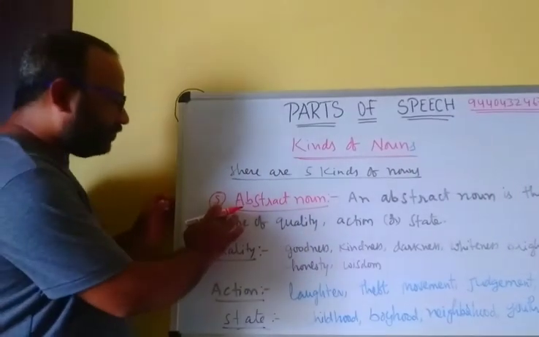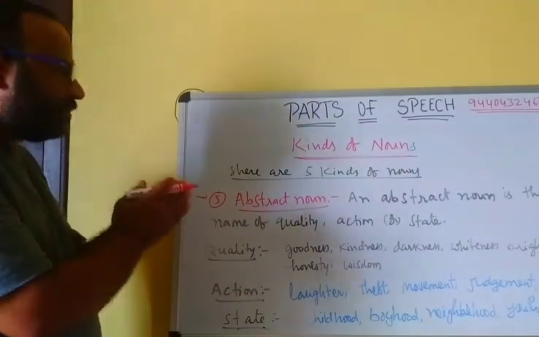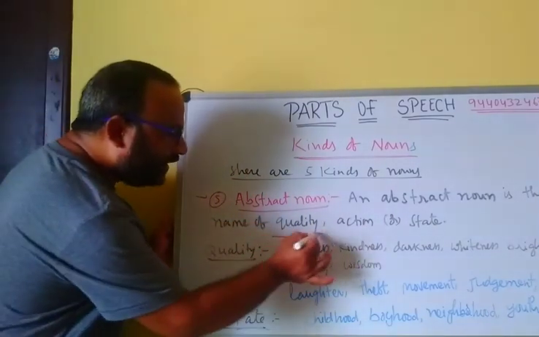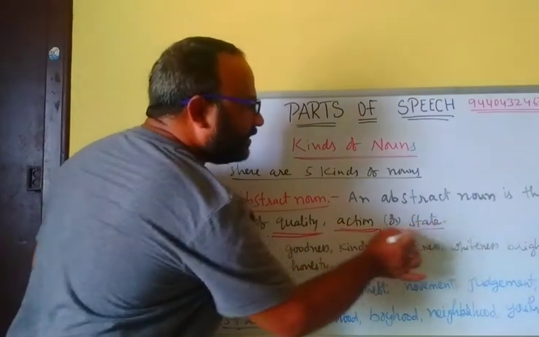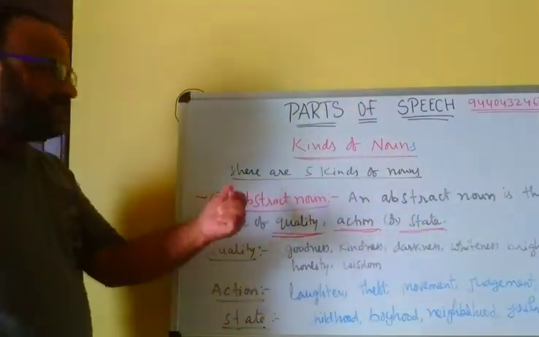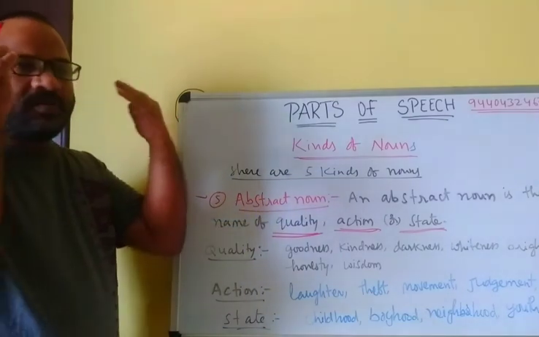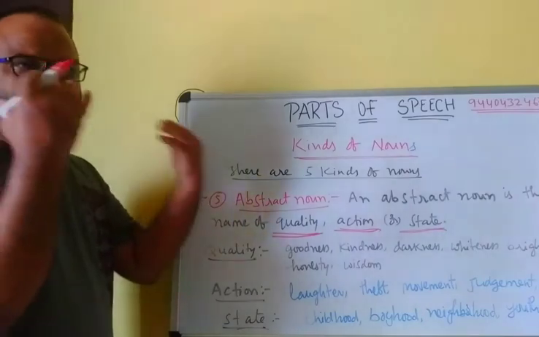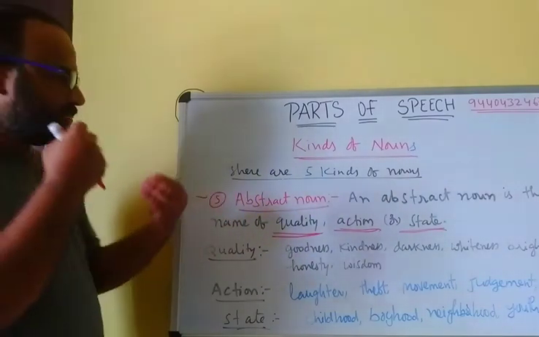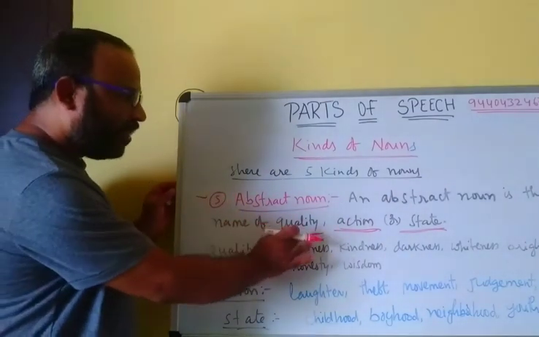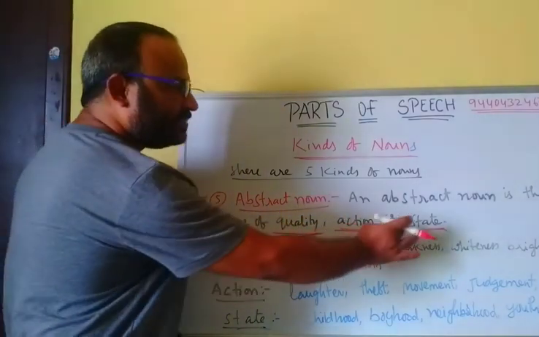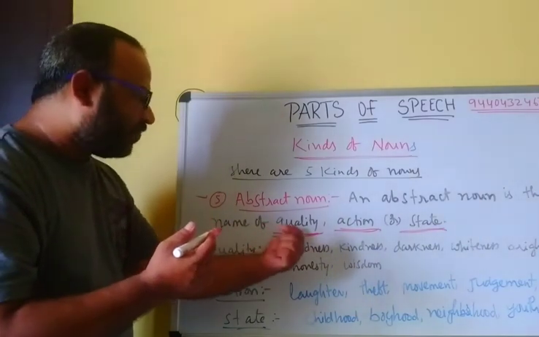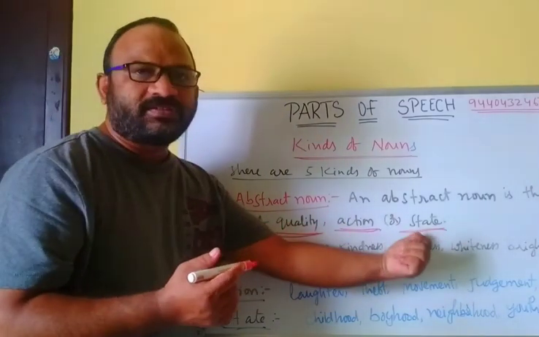Now, the fifth one is abstract noun. An abstract noun is the name of quality, action or state. This is important. Abstract means to describe, a summary. It is defined as the name of quality, action, state.